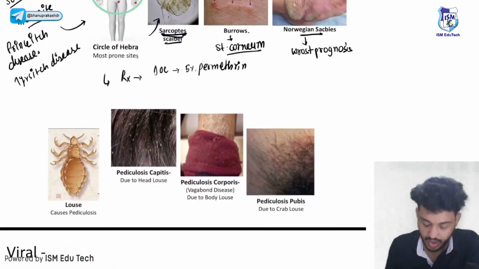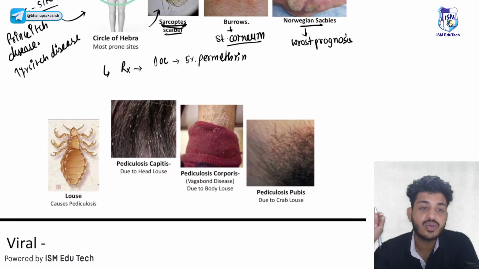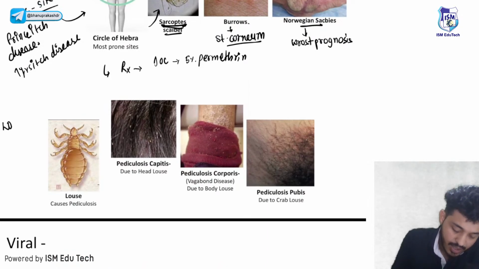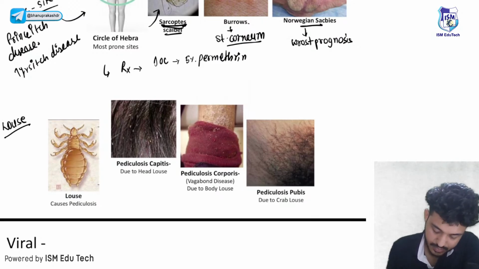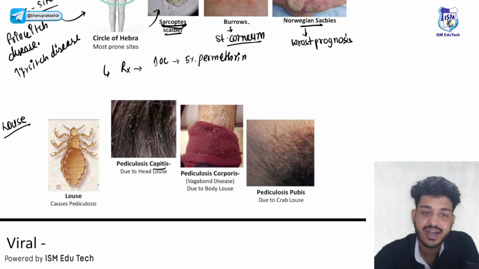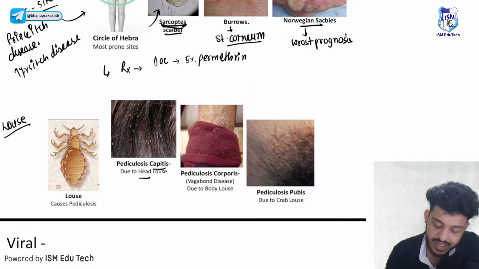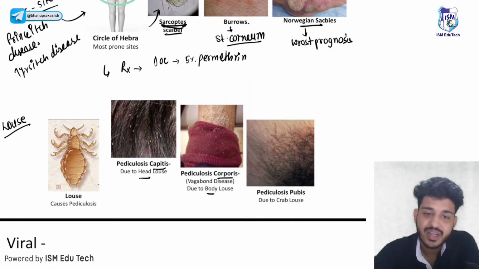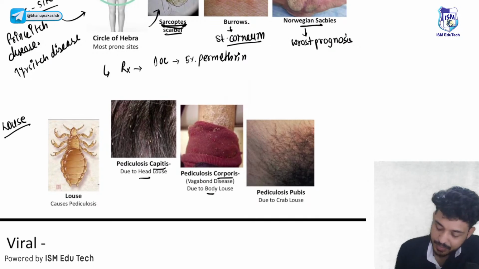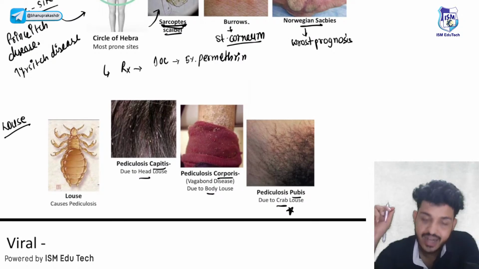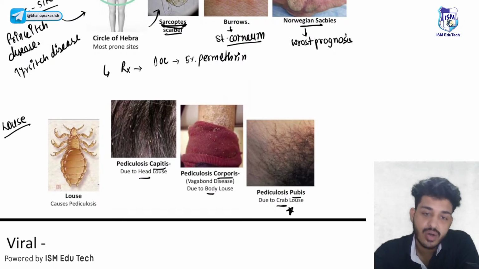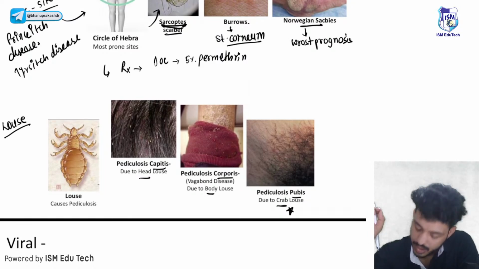All right. Next thing is your pediculosis. This is a louse. Let's talk about pediculosis. If it is in the head, we call it head louse. If it is in the body, we call it pediculosis corporis. But if it is in the pubis, we call it crab louse. Crab louse. That is important. In head, we call it capitis. In body, we call it corporis. But in the pubis, we call it crab louse.